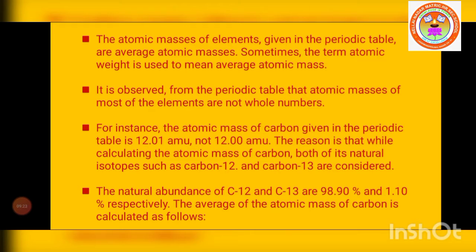So the natural abundance of C12 and C13 is 98.90% and 1.10% respectively. C12 is obtained at 98.90% and C13 only 1.10%. So we have to calculate the average atomic mass of carbon as follows.